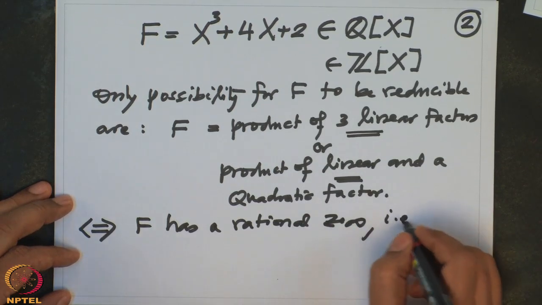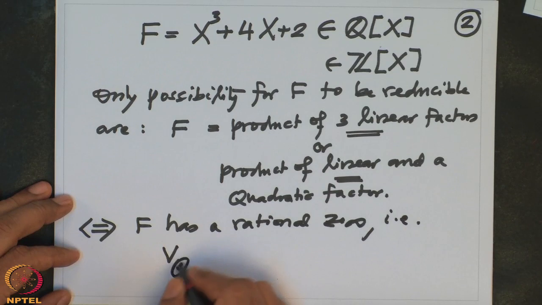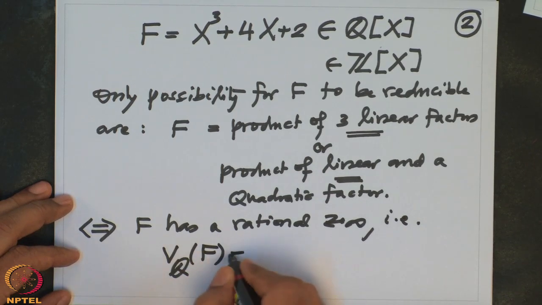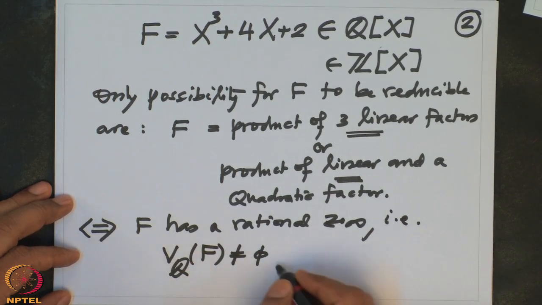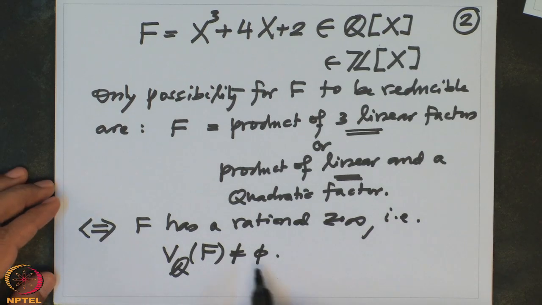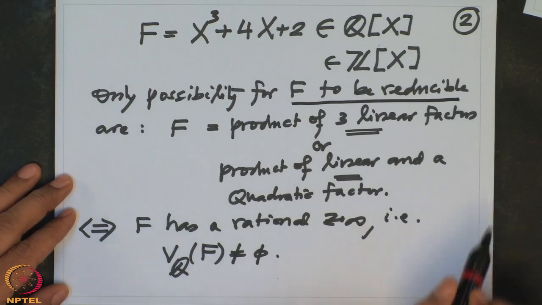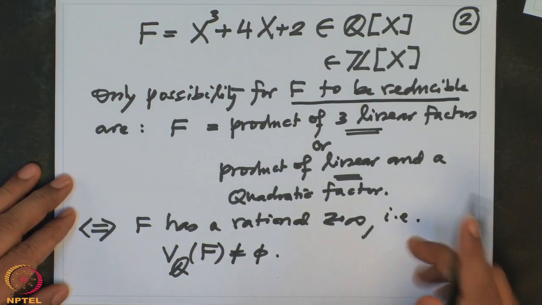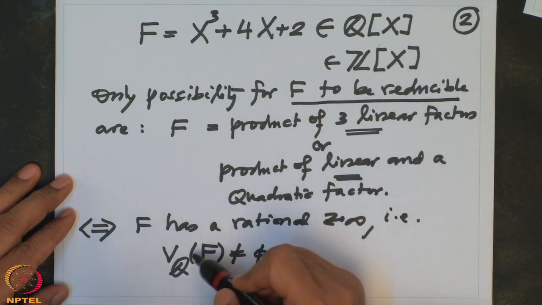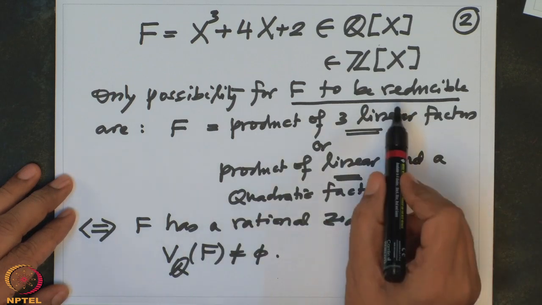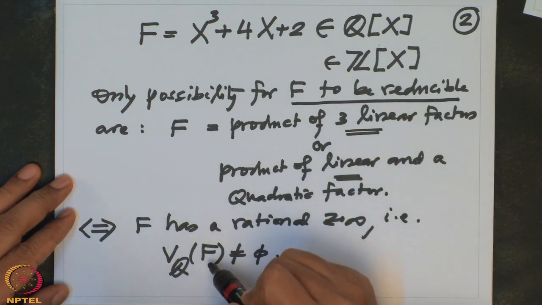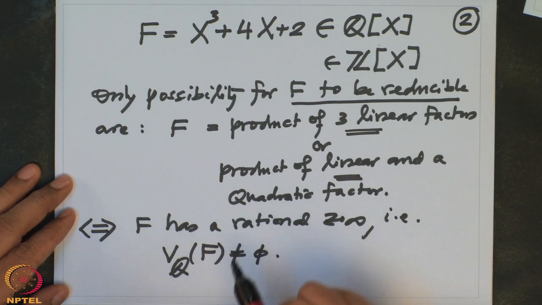Again, that means in our notation V_Q(f) is non-empty. So when can f be irreducible? A negation of that: f is irreducible if and only if V_Q(f) is the empty set.